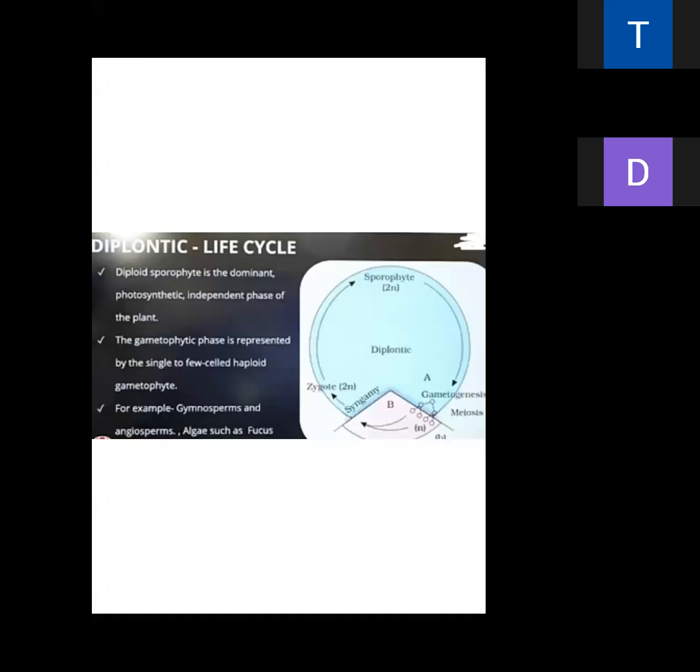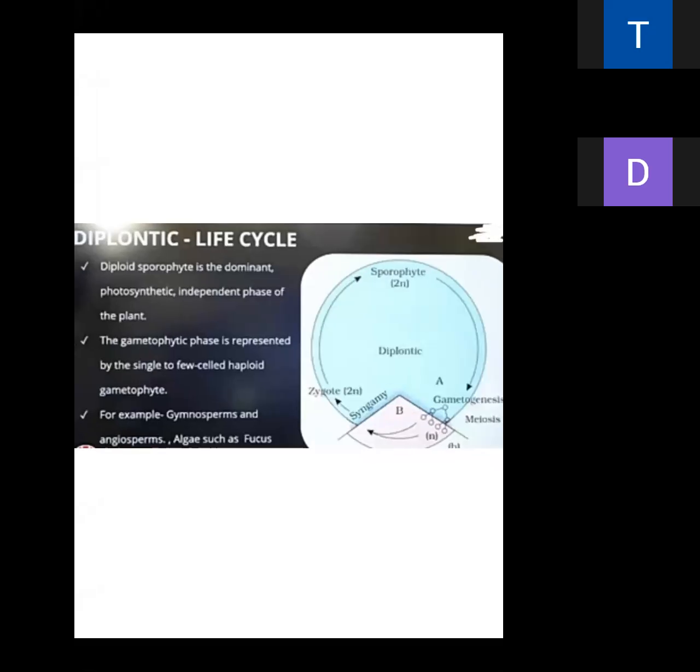Just a minute. I see your diagram. The diplontic life cycle is that life cycle in which, look at this carefully, can you see everybody? There is a main part, the blue part. This blue part is the main part of the cycle, and this other part is not the main part of the cycle.